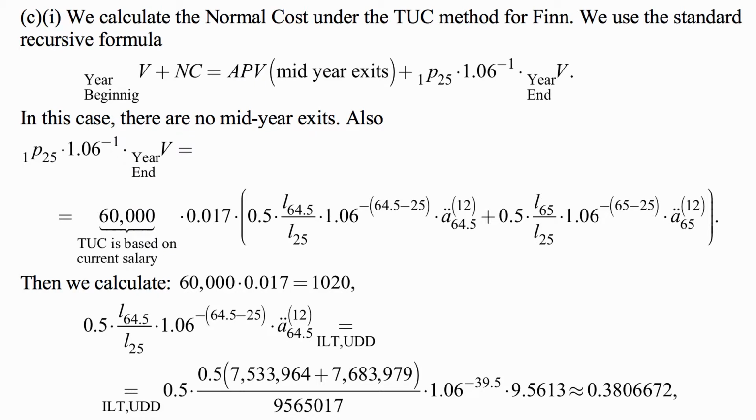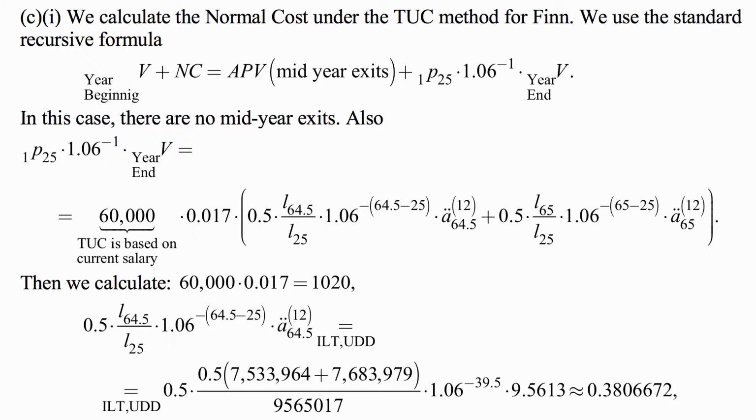For part C, part 1, we calculate normal cost under the traditional unit credit method for FIN. We use the standard recursive formula that the accrued liability at the year beginning plus normal cost is equal to the actuarial present value at the year beginning of mid-year exits plus actuarial present value of the accrued liability at the end of the year. In this case, there are no mid-year exits, and 1P25 times 1.06 to a negative 1 times accrued liability at the year end is equal to